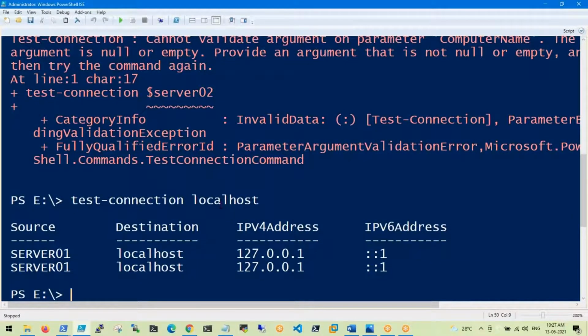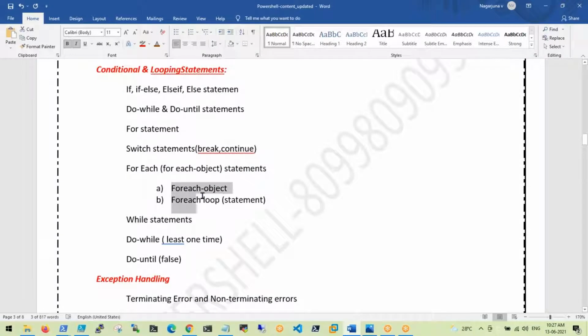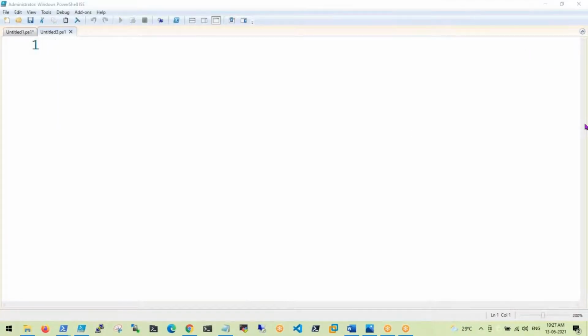That concept we will use in condition and looping also. We have interesting loops here, guys. People will consider we have only one foreach loop, but in reality we have two types of foreach loops. If you want to work with multiple servers, foreach loops are important. Let me write one small script for understanding purposes.